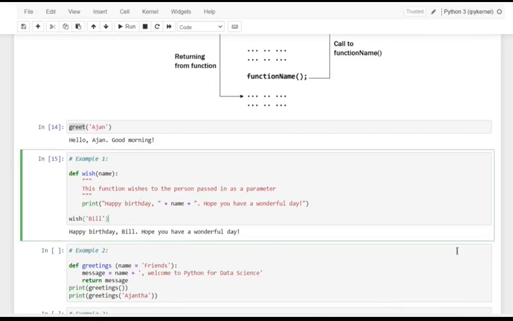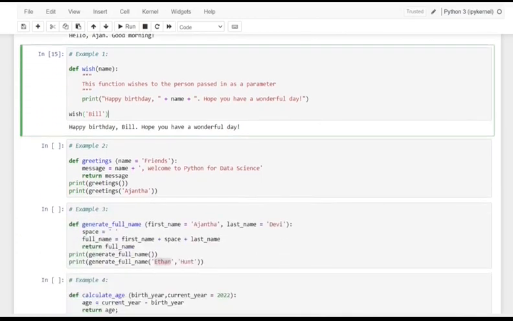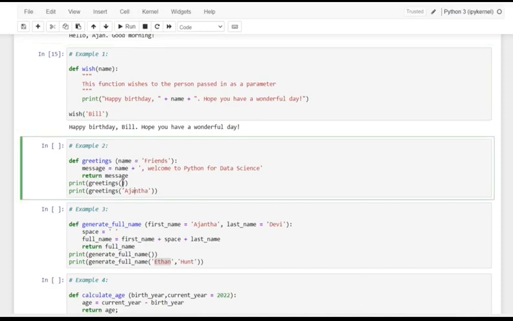And see here, dear friends, you can also make use of multiple calls. Just see this greetings function, it has the name equal to friends, and here you are providing the greeting as Ajanta. And here you are not having any values. So how you can make it work is, see here, dear friends, if you are providing the value here, it takes it, otherwise it takes the default, and without arguments you can just pass it.